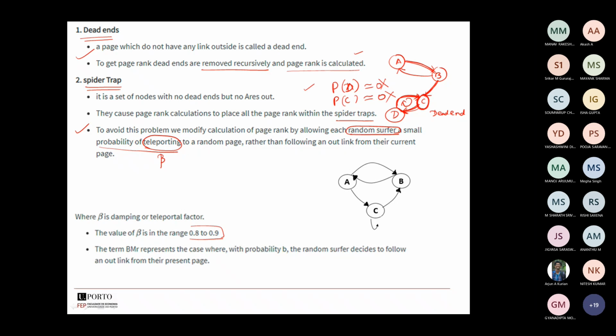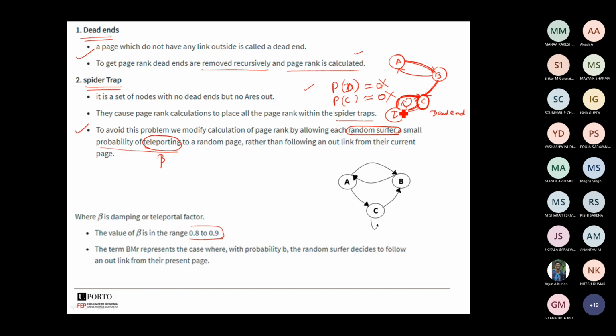follow the outlink from their current page, and it will avoid this dead end and spider trap. In case a dead end or spider trap is identified in that particular web page where it got trapped or where it got dead end, it will identify a path which is possible to become the outlink from their current page. I will go here. In this example, it will find, is there any other outlink from this particular page? No, there is no outlink. Obviously, this is the link which has been available.